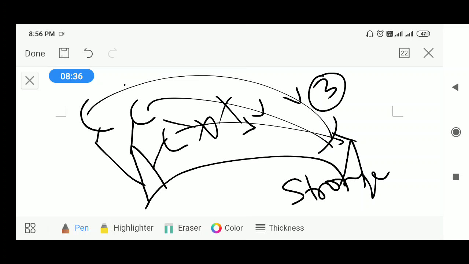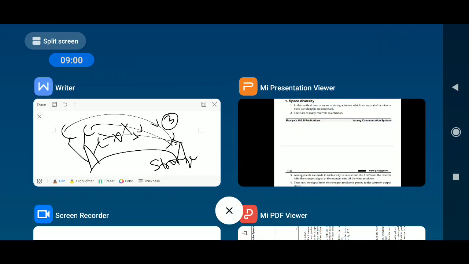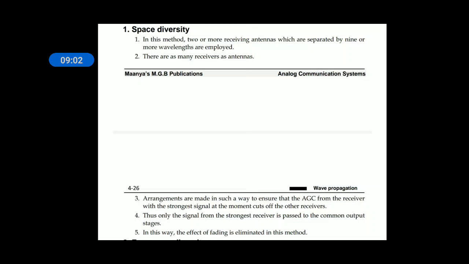So instead of adding all these signals, or the vector sum of these signals, into the receiver, these three signals are not added; only the one strongest signal will be taken into the receiver and fed to the common stages. So for that, many antennas are employed at the receiver also, right? It's called space diversity. So for the space diversity method, we need to erect many antennas.